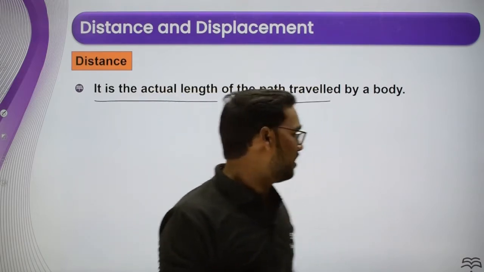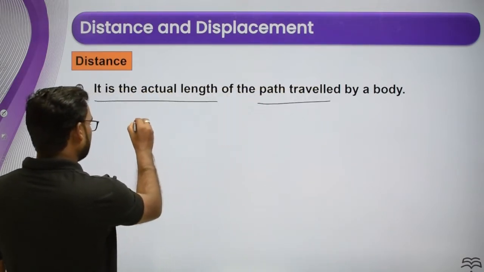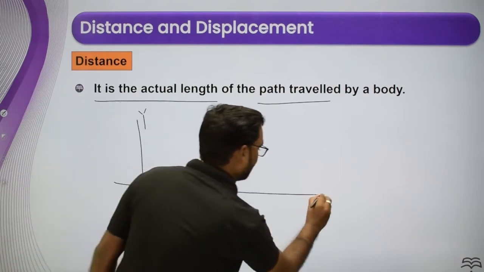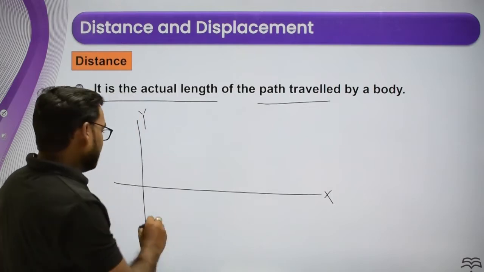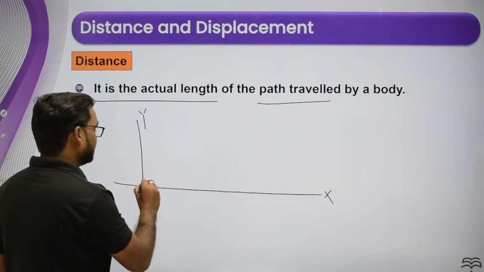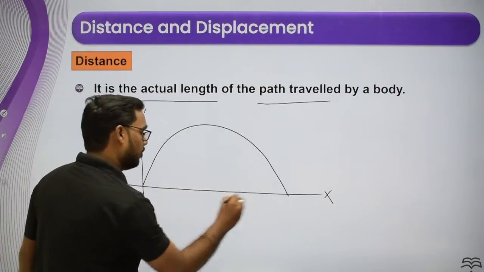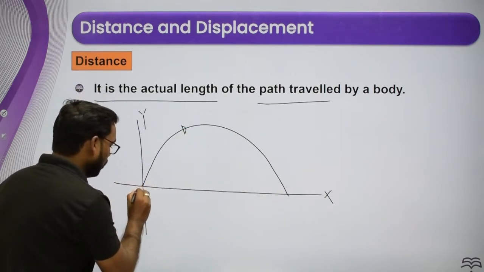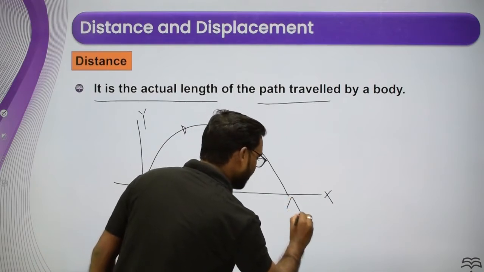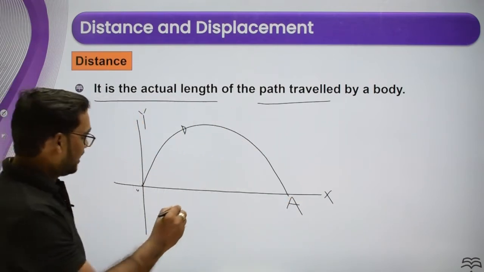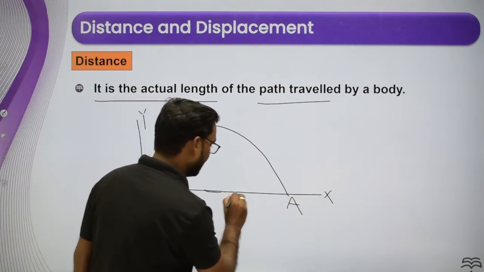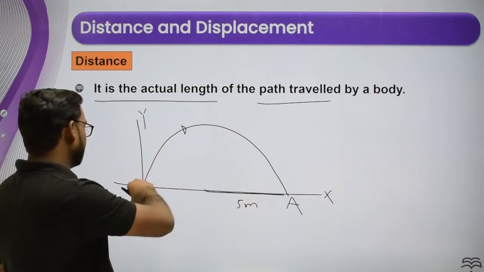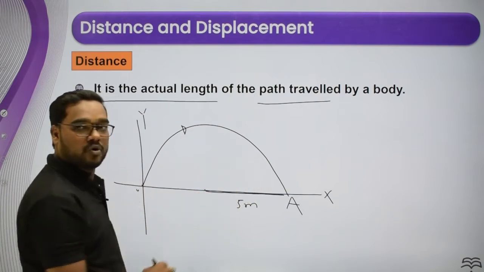We will discuss it here, because suppose this is the y-axis and this is the x-axis. Now the particle is performing a semicircular motion, like you can see over here. The particle is going from position O to A. If the radius of this semicircle is 5 meter, and the particle is going along this path,